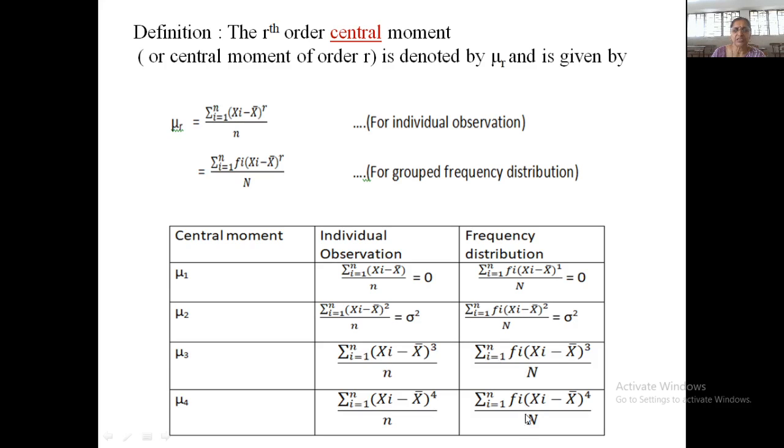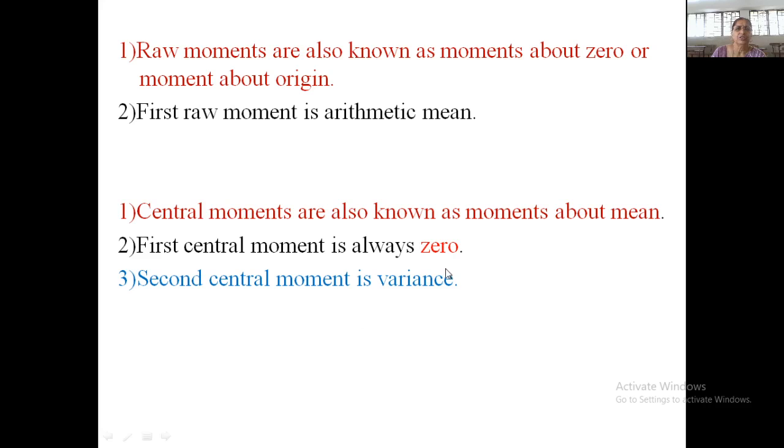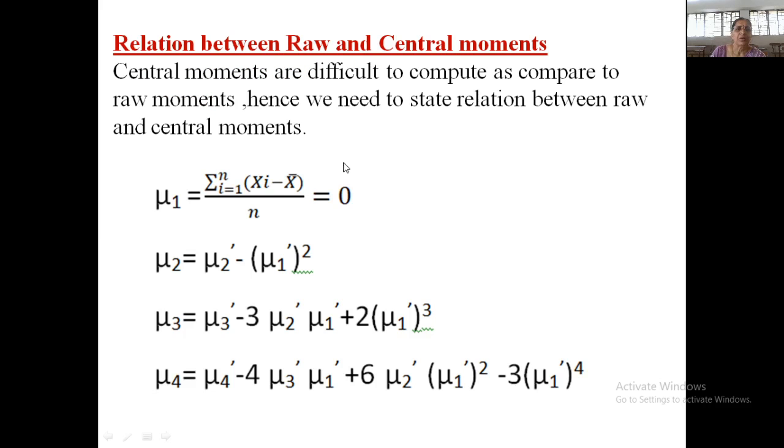Similarly, this is the third and this is the fourth central moment for a given frequency distribution or in the case of individual data sets. The central moments are also known as moments about the arithmetic mean. The first central moment is always equal to 0 and the second central moment is the variance. So this thing is important. Now, how will you develop the relationship between raw moment and central moment?